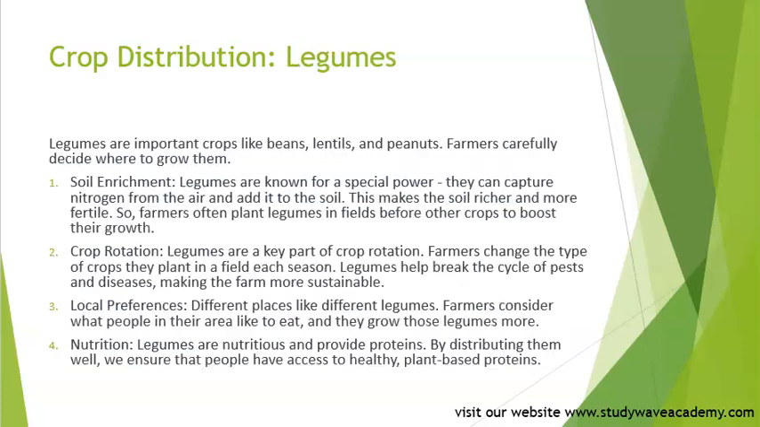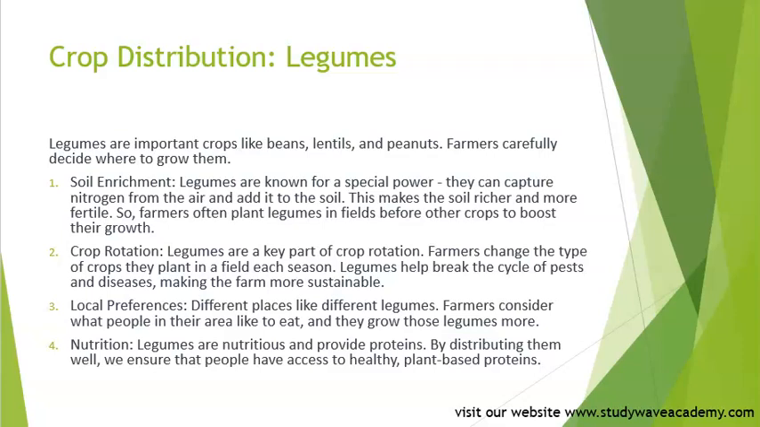Okay, so crop distributions and legumes. Legumes are important crops like beans, lentils, and peanuts. Farmers carefully decide where to grow them. Soil enrichment. Legumes are known for a special power. They capture nitrogen from the air and add it to the soil. This makes the soil richer and more fertile. Some farmers often plant legumes in fields before other crops to boost their growth.